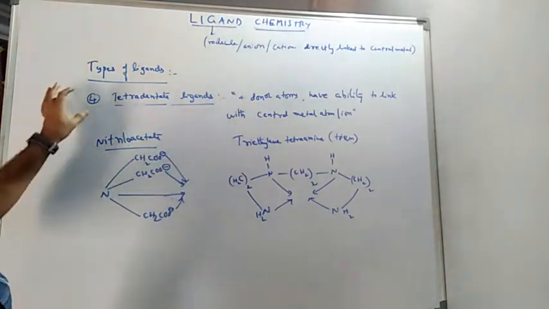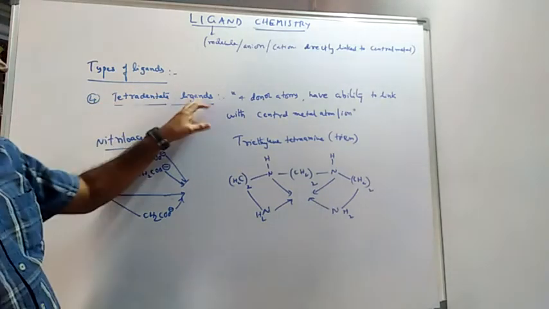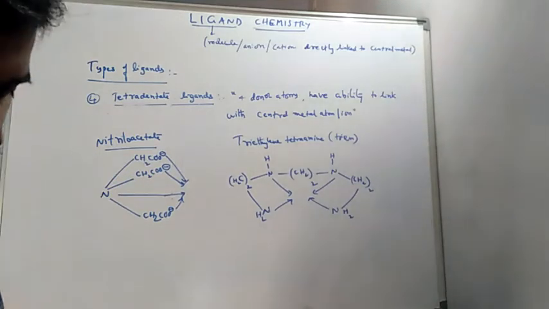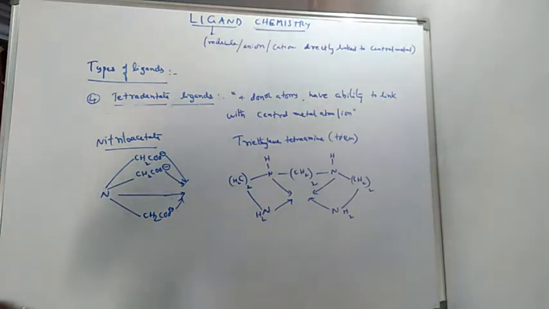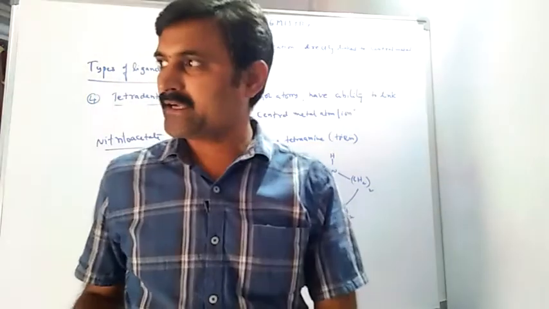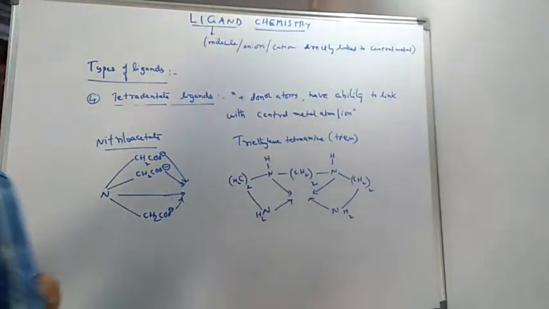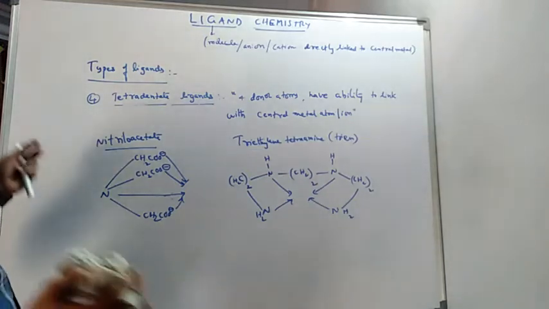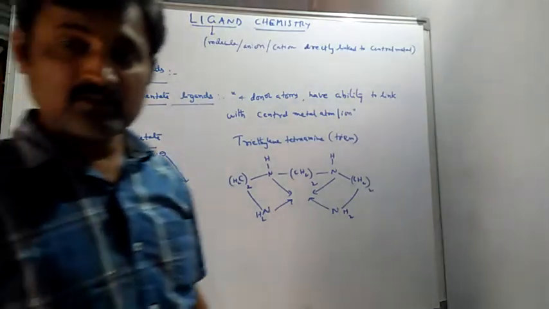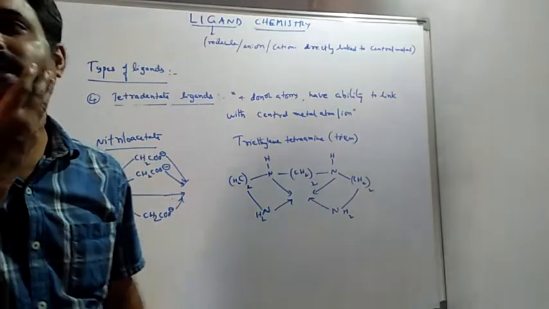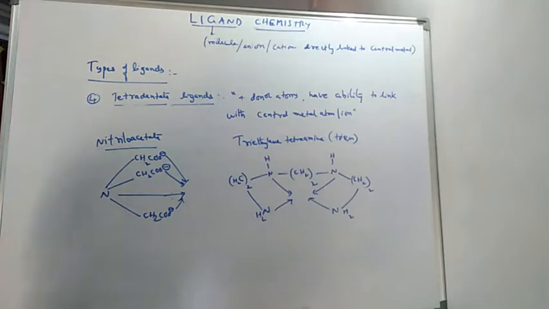So 4 means tetradentate ligand, 4 donor atoms means tetradentate ligands. Similarly, we can say pentadentate and hexadentate also, but the important ligand is the hexadentate ligand, EDTA. That's what we observed in the last class also. Okay, this is about tetradentate ligand.